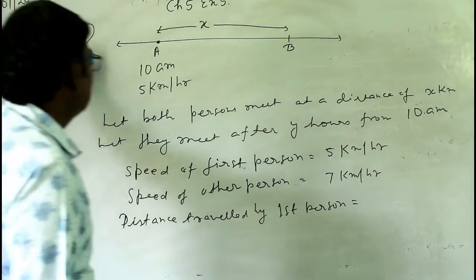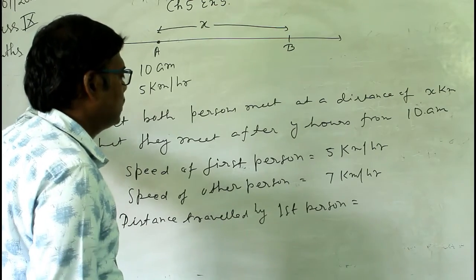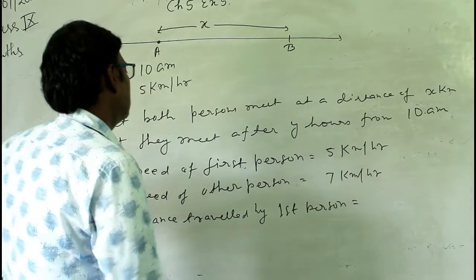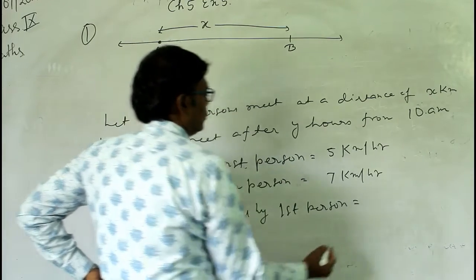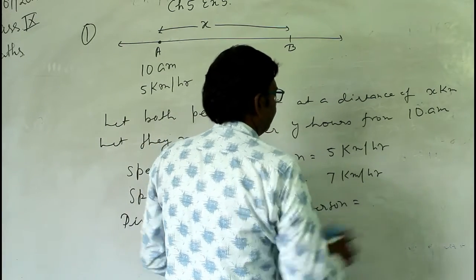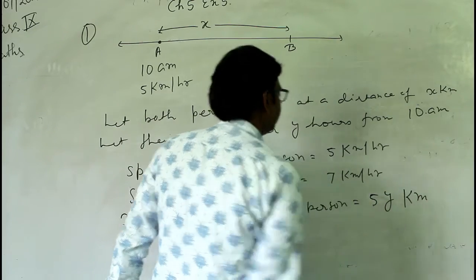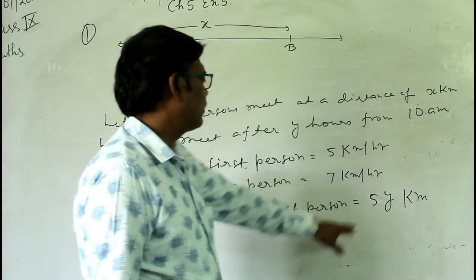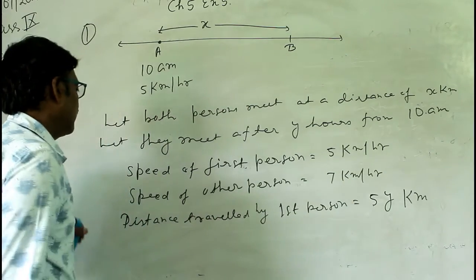Distance is equal to speed into time. The speed is 5 km per hour, and time is y hours. So it will be 5 into y, that is 5y kilometer, because 5 km per hour is the speed and y is the time in hours.